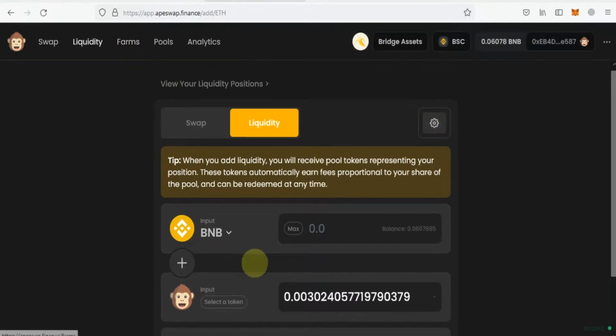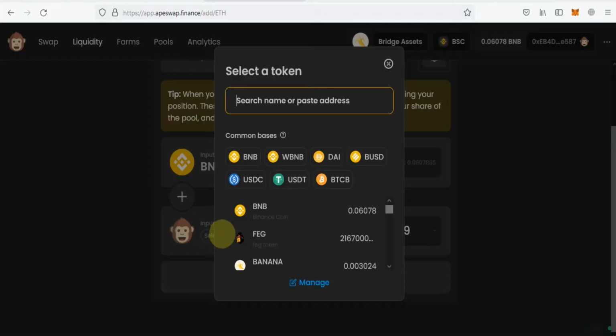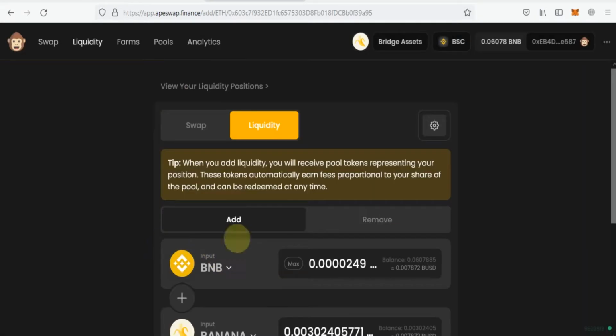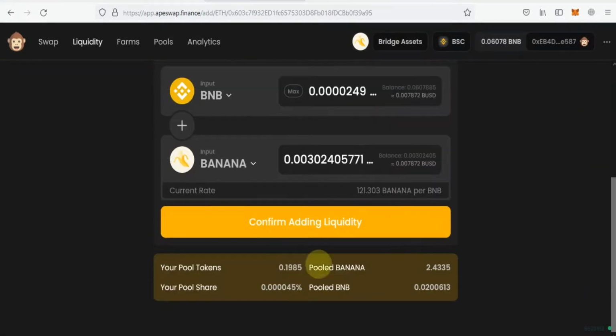You will select the pair of banana token. After that, here your liquidity is showing 2.43 banana tokens and 0.2 BNB in the pool, and the LP token is 0.19. Now we will remove our liquidity, and the LP token will go to the liquidity pool, and we will get 0.02 BNB and 2.43 bananas.